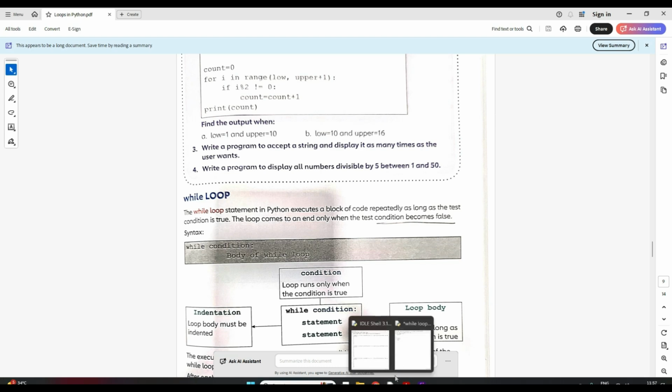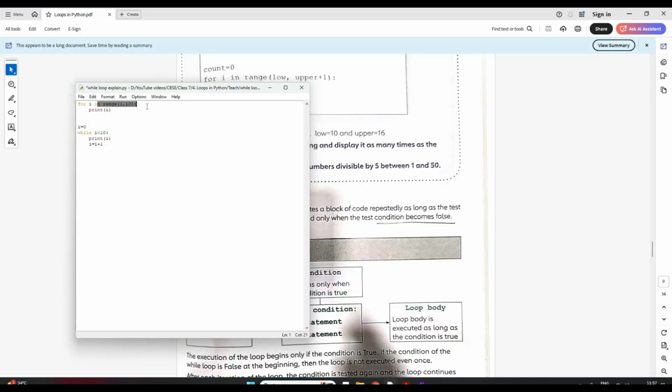In a for loop, it is based on the range values. For a particular range of values, we iterate the code. But in while, we have a condition instead of a range value. So as long as the condition is satisfied, the code within the while loop will continue. The statements within the while loop execute till your condition is satisfied. Once the condition is not satisfied, it will stop iterating.